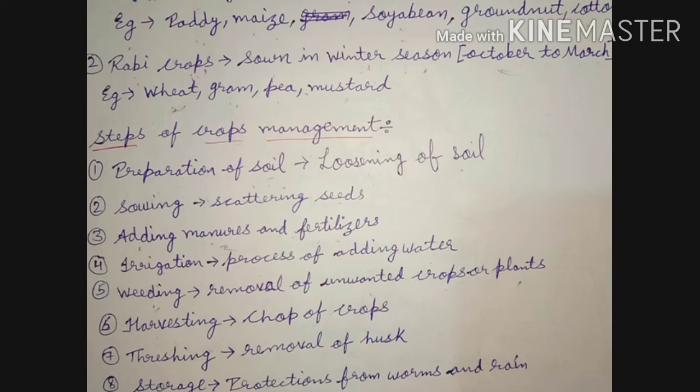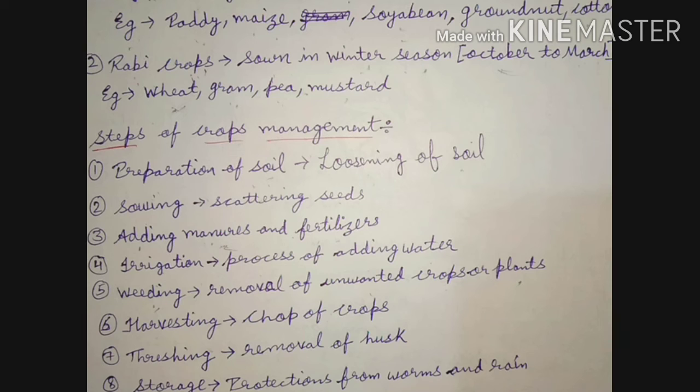The third one is adding manures and fertilizers. Adding manures and fertilizers is also essential, because with the continuous growing of crops the fertility of soil decreases. Means to get high yield, to get good quality of crops, there must be manures and fertilizers added to the soil. The next one is irrigation. Means after sowing, after scattering seeds, there must be water. They need water to grow, so the process of adding water is called irrigation.